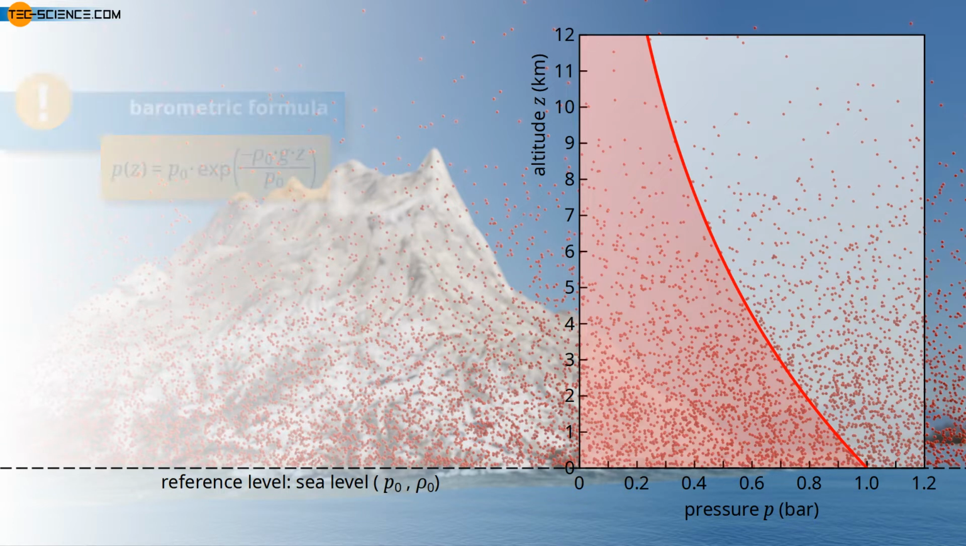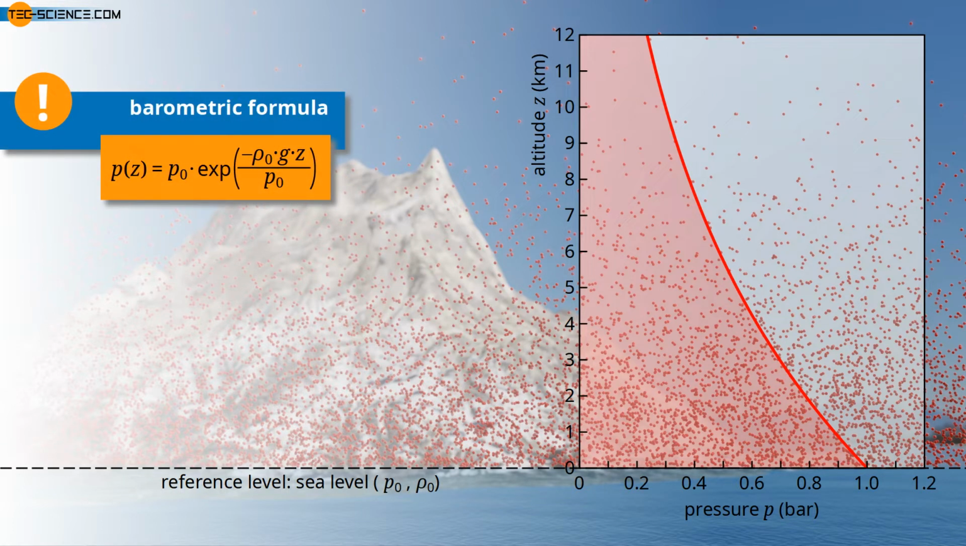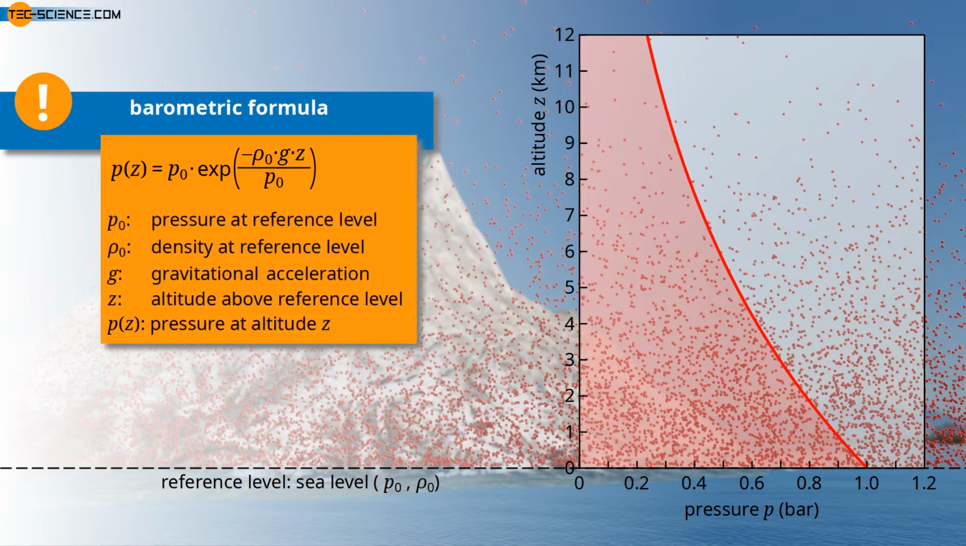In this context, the barometric formula describes the decrease in atmospheric pressure as a function of altitude above a reference level. Usually, sea level serves as the reference level. In another video, we derive this formula in detail. In this formula, P0 and ρ0 denote the pressure and density, respectively, at the reference level. In this way, for any height z above the reference level, the respective pressure P can be determined.